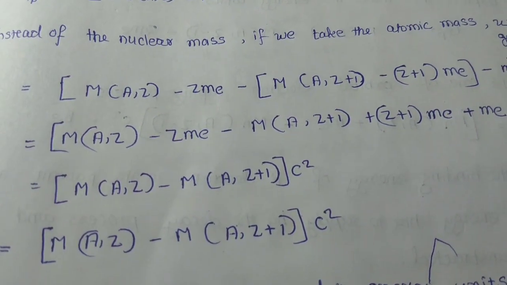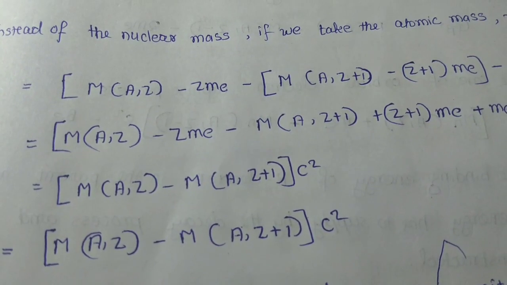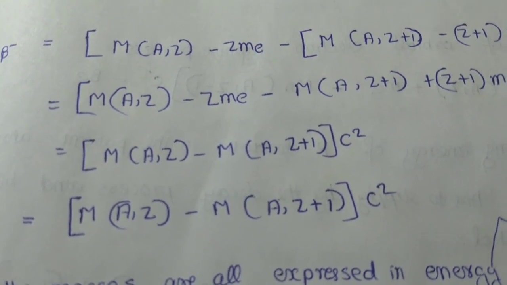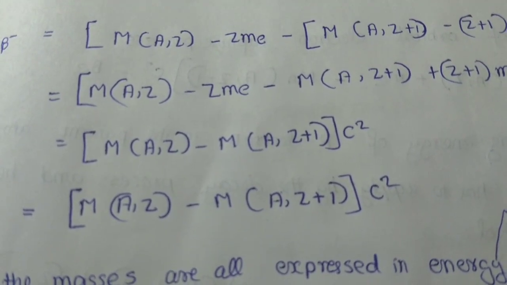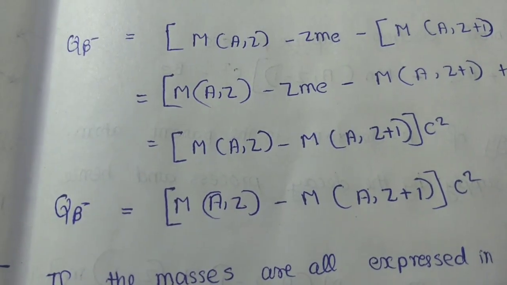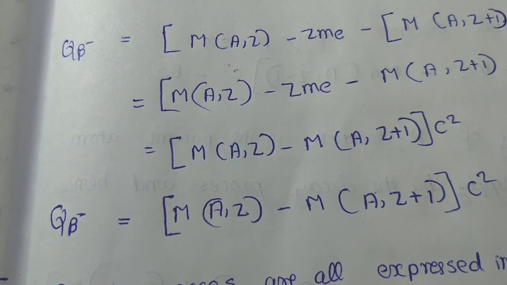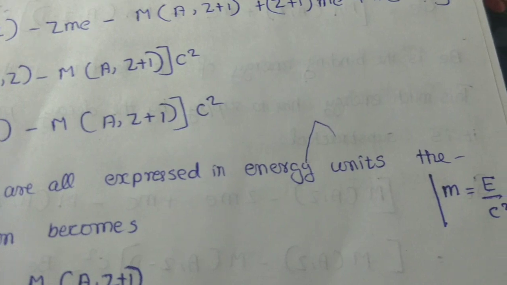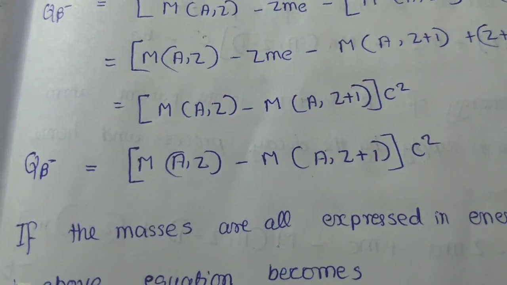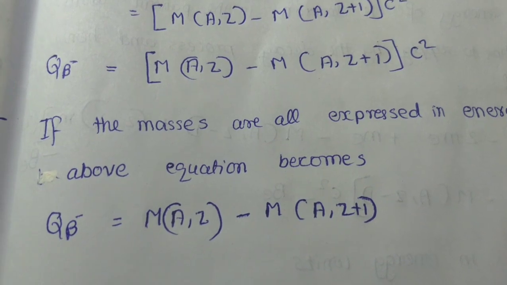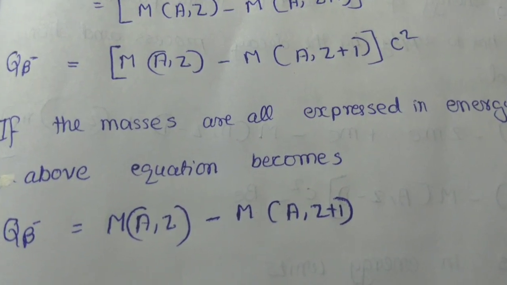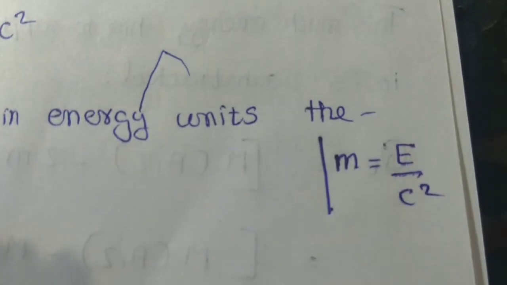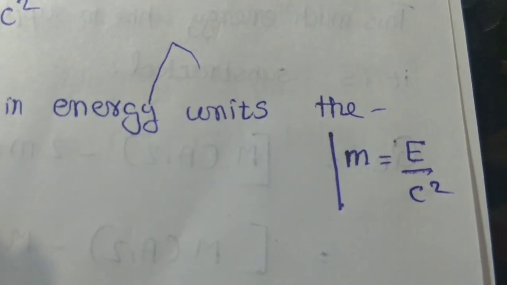By opening the brackets, we can reduce the expression as [M(A,Z) minus M(A,Z+1)] into c square. This is the disintegration energy of beta minus decay. If the masses are all expressed in energy units, then the above expression can be expressed as Q beta minus is equal to M(A,Z) minus M(A,Z+1), since M is equal to E by c square.